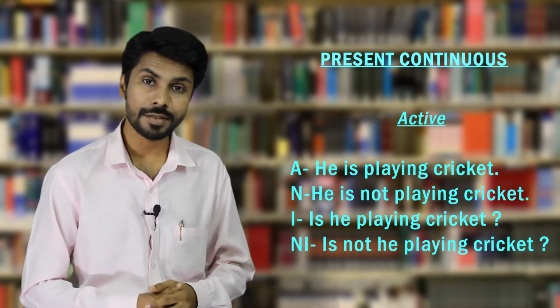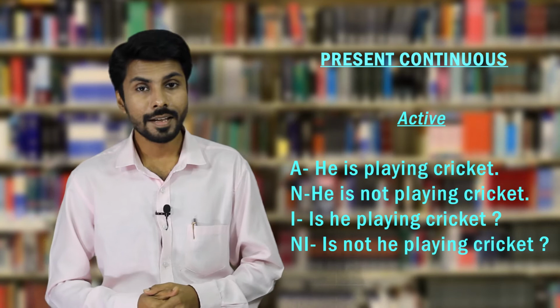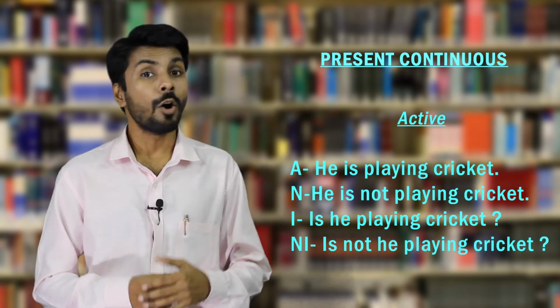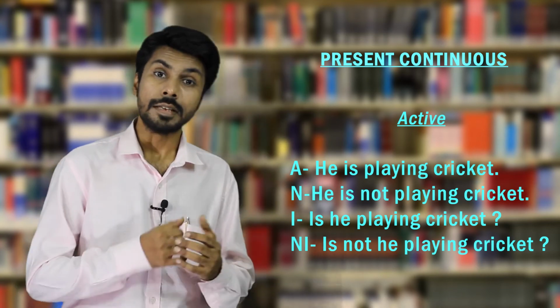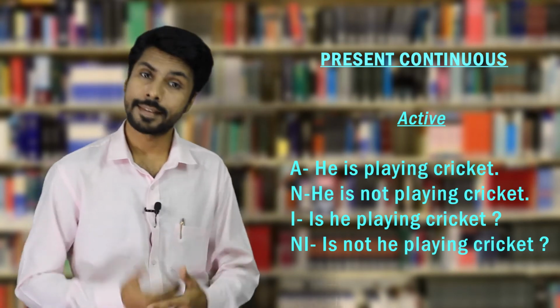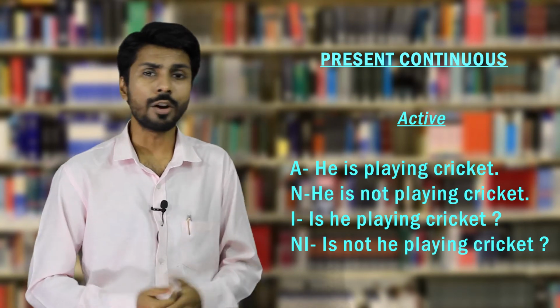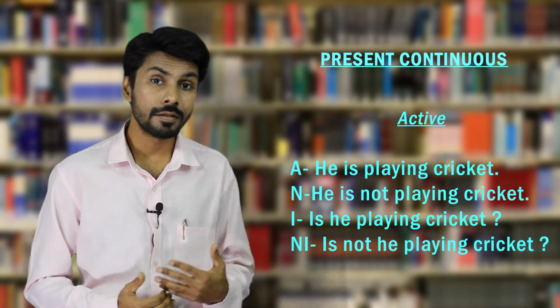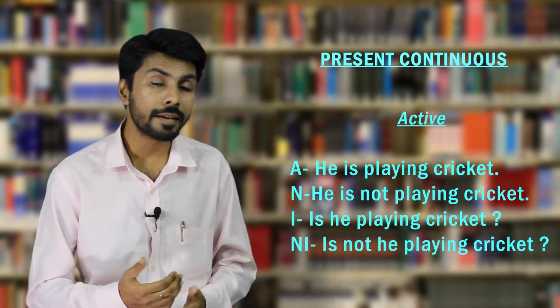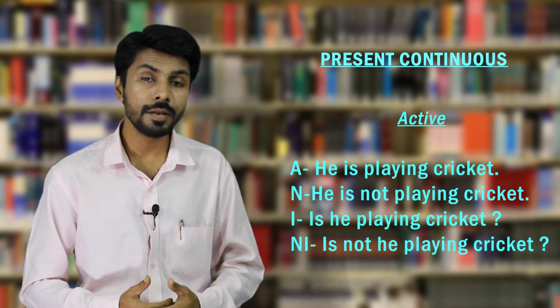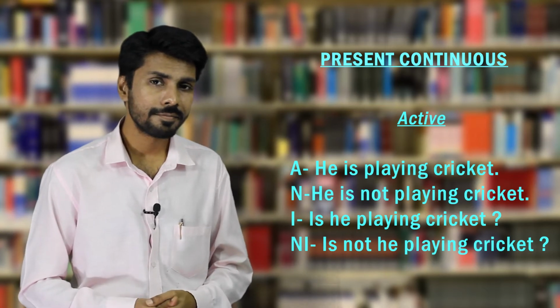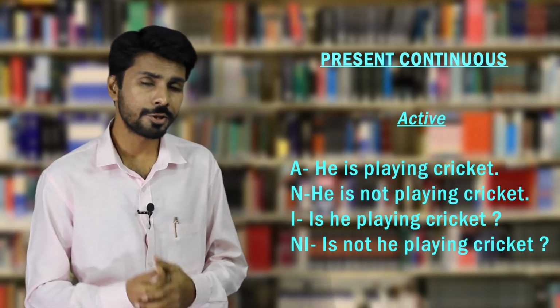Let's come to the example of present continuous tense. So, he is playing cricket. He is the subject, playing is the verb, the ing form of verb, and the object is cricket. So he is doing the action upon what? Cricket. The negative is very easy. He is not playing cricket. The interrogative question will be, is he playing cricket? And the negative interrogative will be, isn't he playing cricket? You are asking in a negative way to make sure.